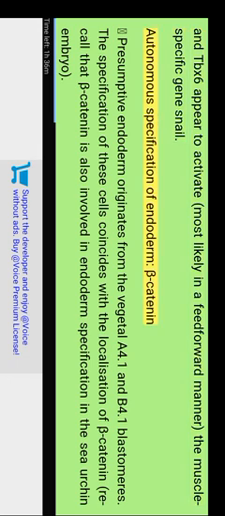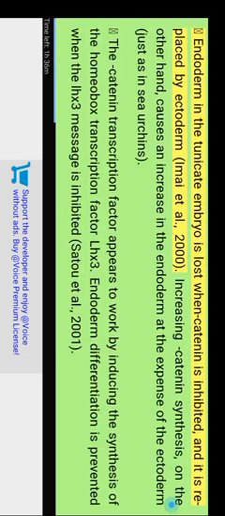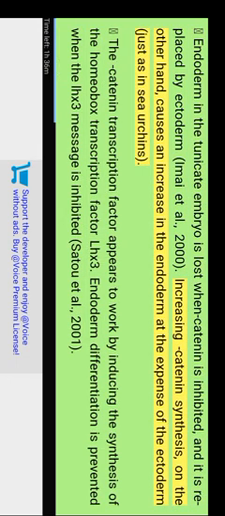Autonomous specification of endoderm, beta-catenin. Presumptive endoderm originates from the vegetal A4.1 and B4.1 blastomeres. The specification of these cells coincides with the localization of beta-catenin. Recall that beta-catenin is also involved in endoderm specification in the sea urchin embryo. Endoderm in the tunicate embryo is lost when catenin is inhibited, and it is replaced by ectoderm (Imai et al. 2000). Increasing catenin synthesis, on the other hand, causes an increase in the endoderm at the expense of the ectoderm, just as in sea urchins.